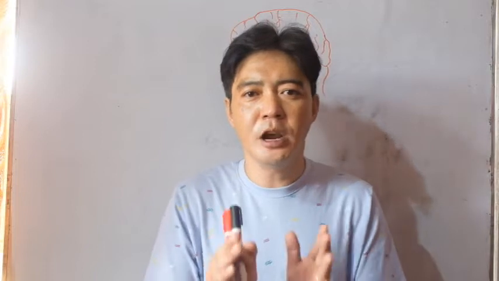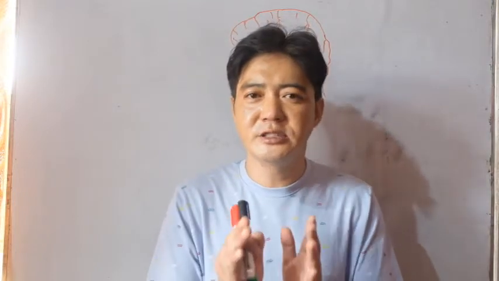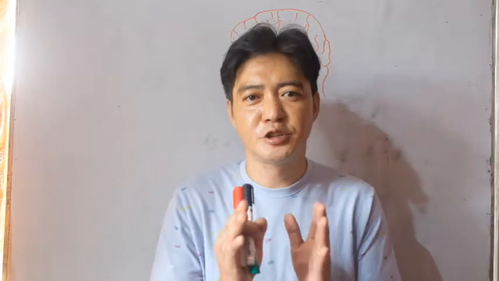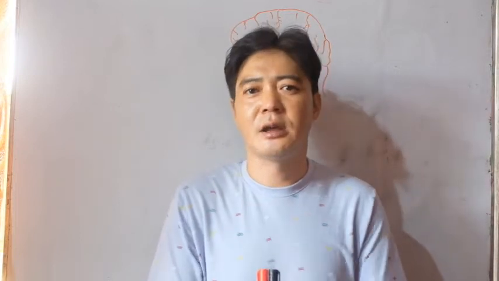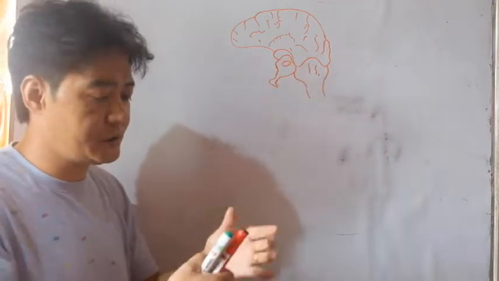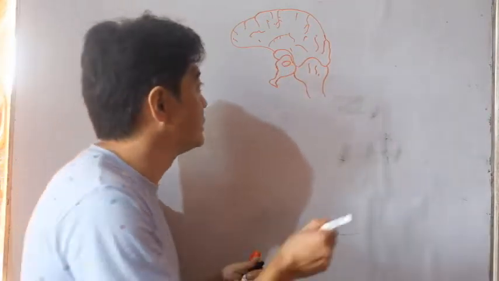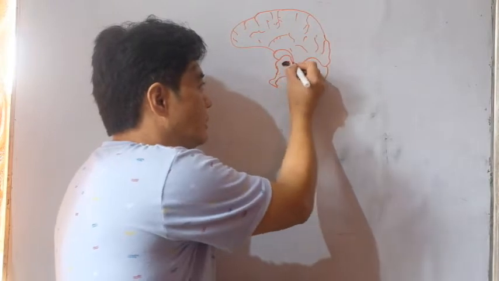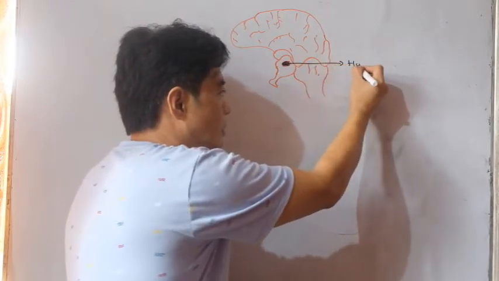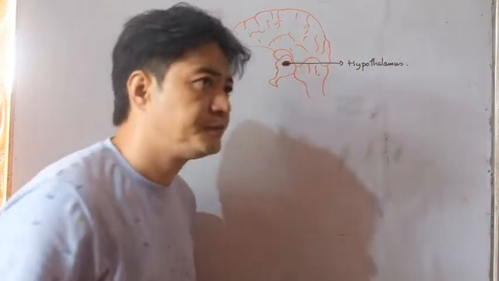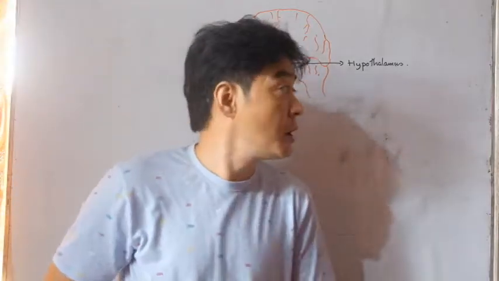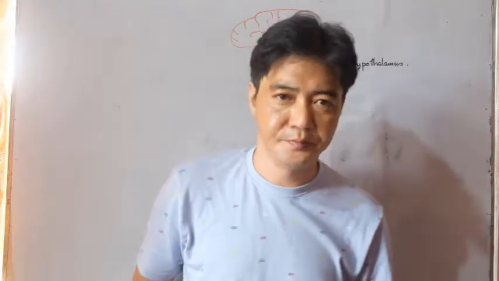As you all know that the supreme commander of endocrine system, that is hypothalamus, which is formed at the base of the brain. So this is the hypothalamus. This part of the brain is the supreme commander of endocrine system.